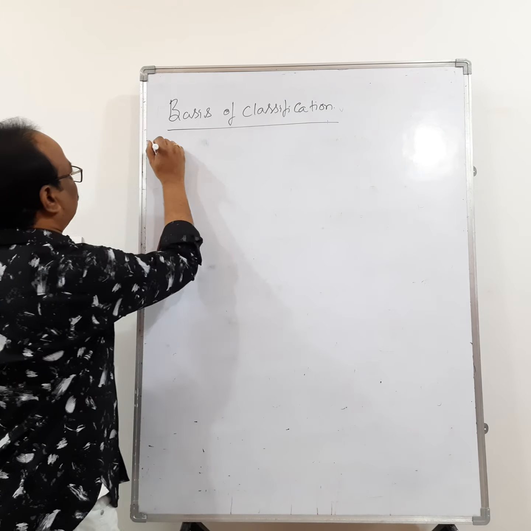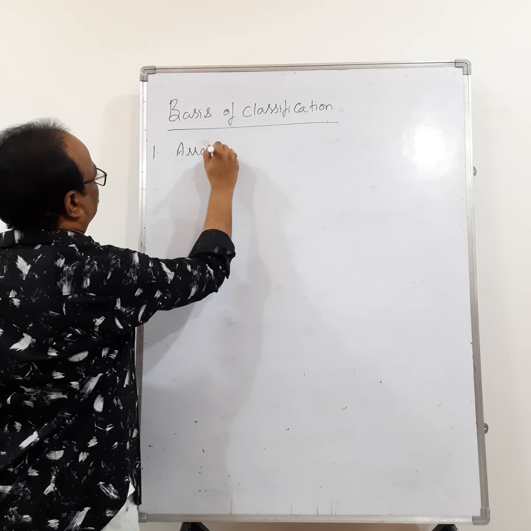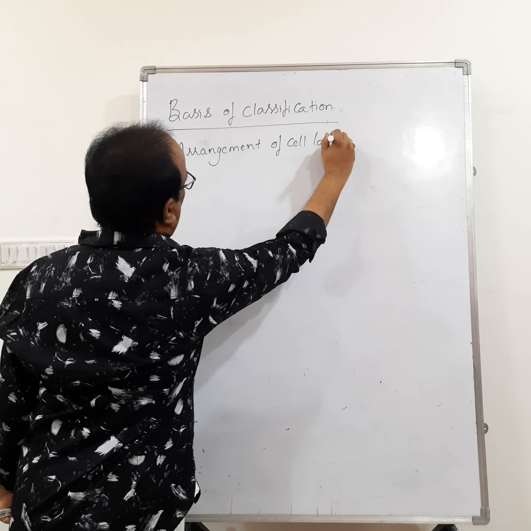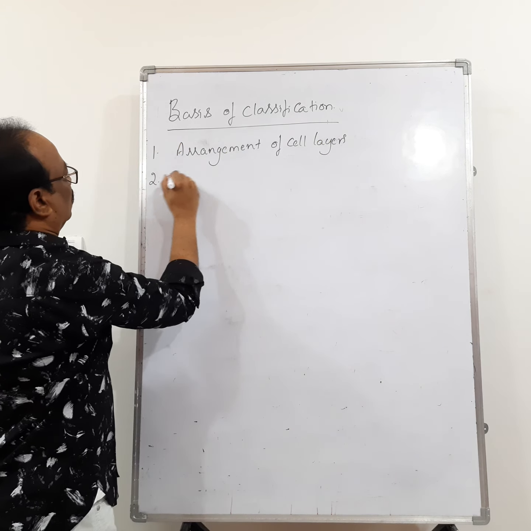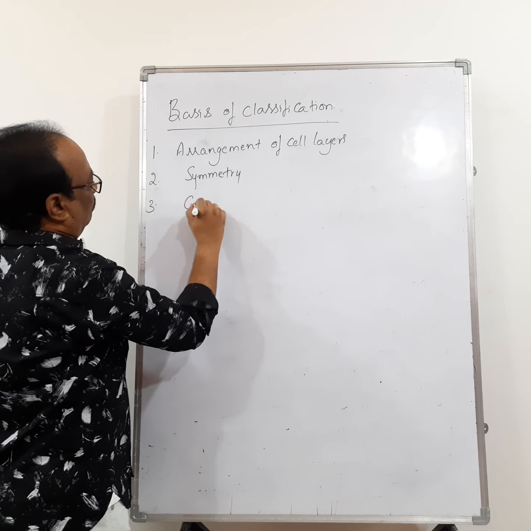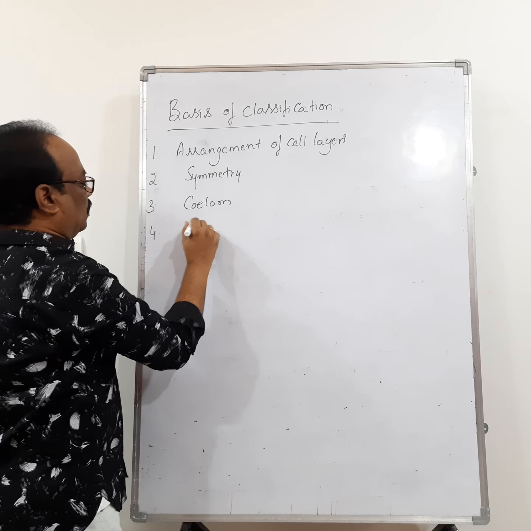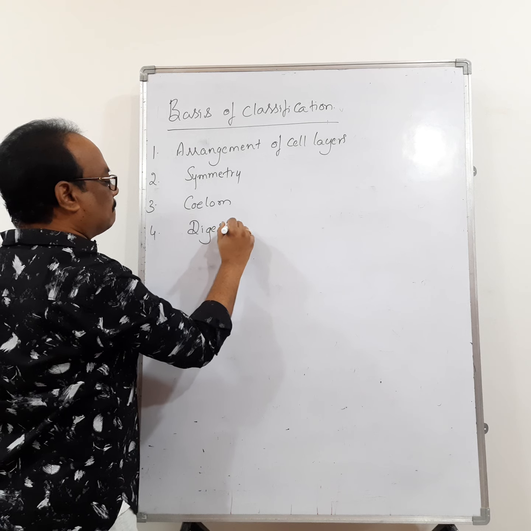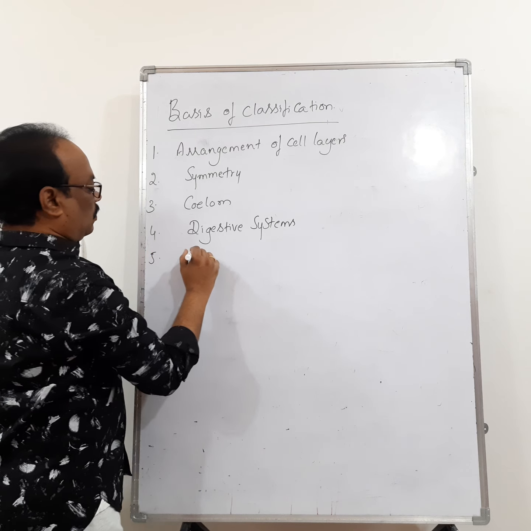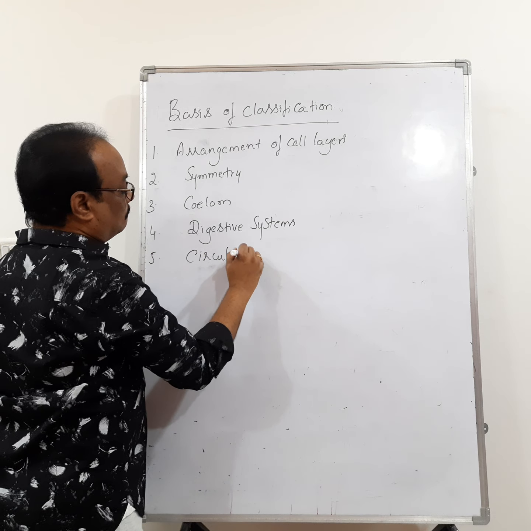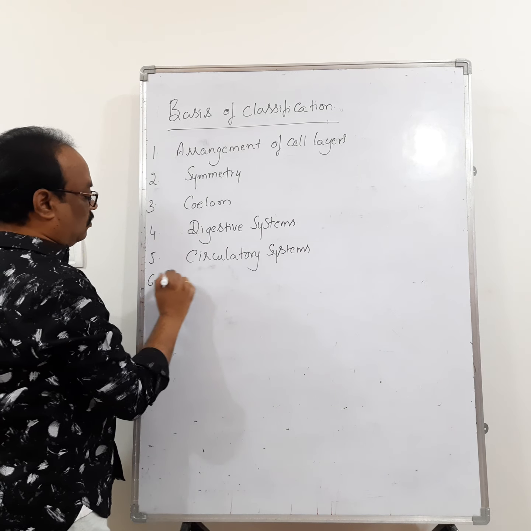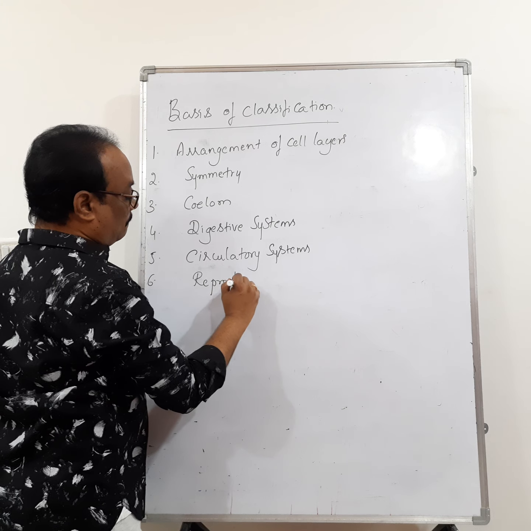So, let us see the first one. Arrangement of cell layers, symmetry, coelom, type of digestive system, type of circulatory system, and also type of reproductive system.